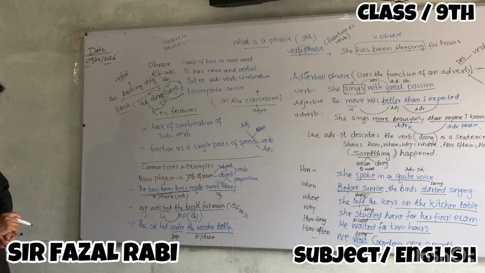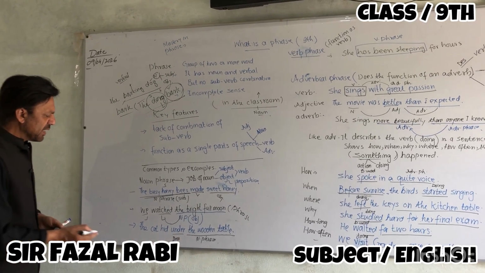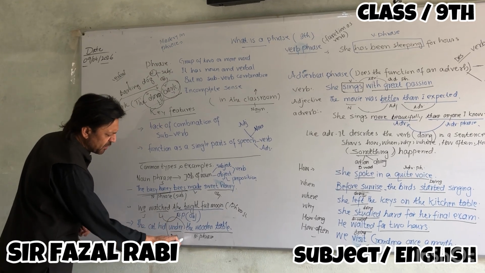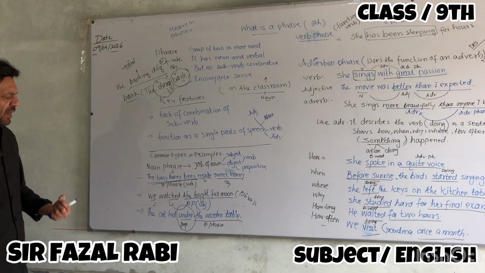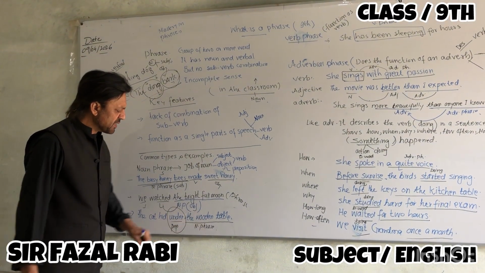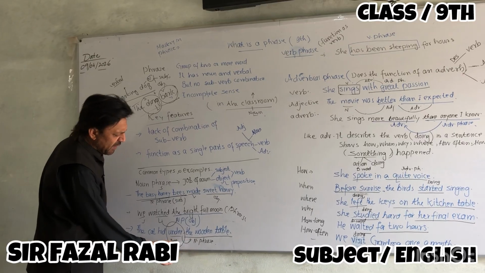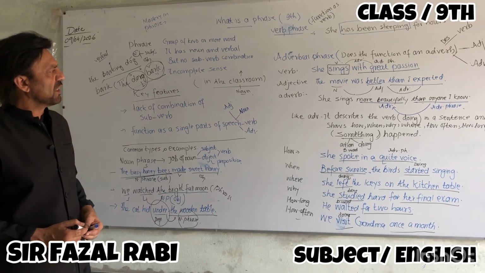The next, the cat hid under the wooden table. Here, under is the preposition, and each preposition needs an object, which is a noun or a pronoun. So the wooden table, which is a phrase, does the job of the object of the preposition. That's why it's called a noun phrase.